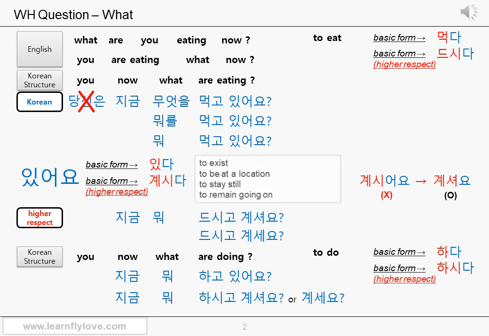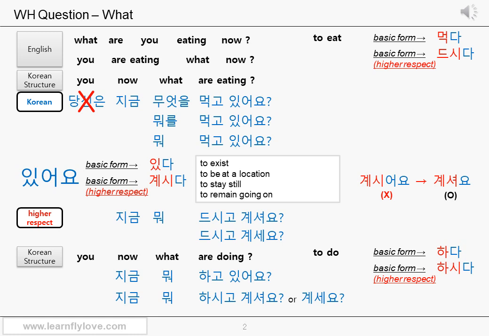This predicate has many usages as we've seen so far. We use this predicate when you want to say something is at on in somewhere or there is something, right? And we use this predicate when we make a present continuous form too. Like blah blah go 있어요. The go 있어요 part, right? The higher respect form of the predicate 있다 is 계시다, not 있시다. Okay? Be careful. So it's also a totally different word. You can use this 계시다 for all the usages of the predicate 있다.